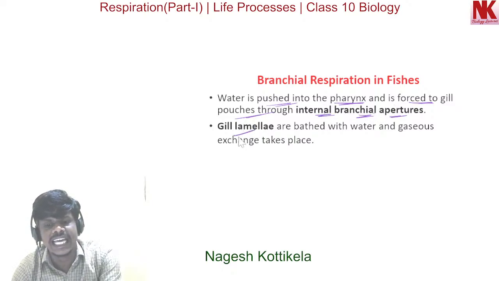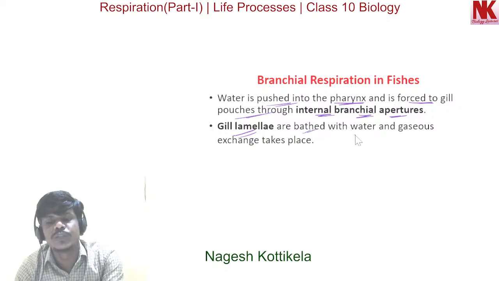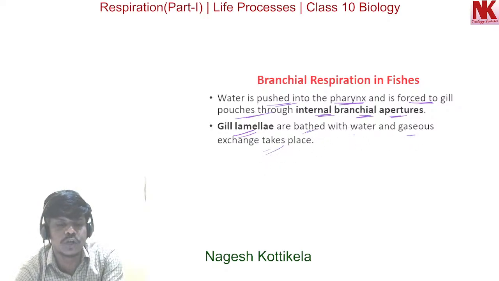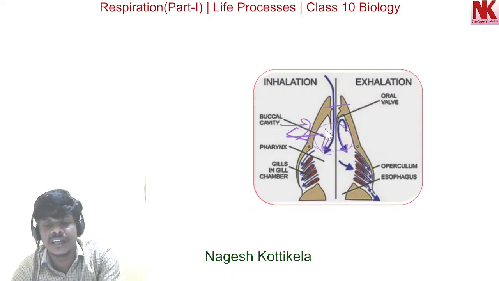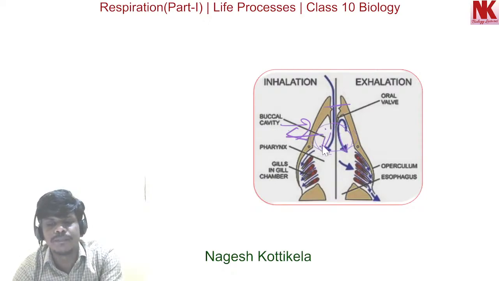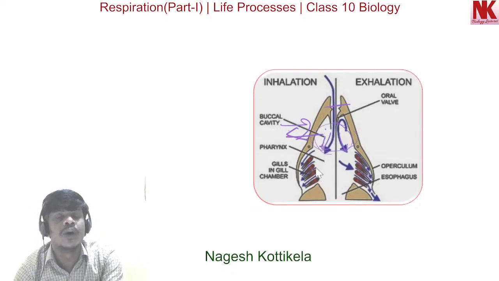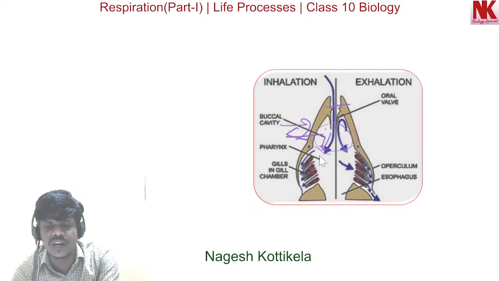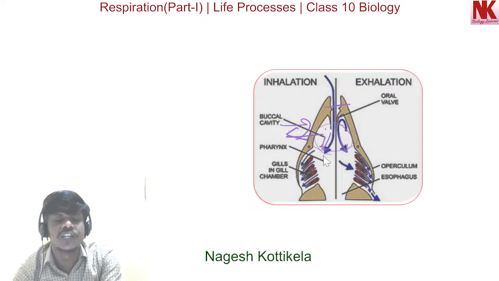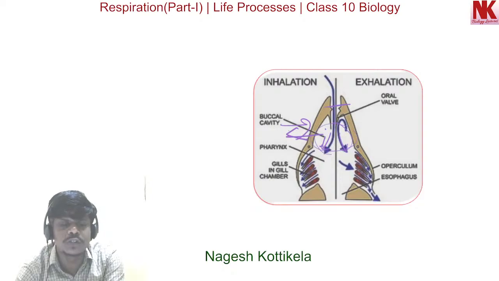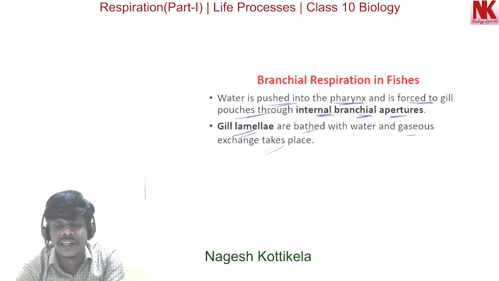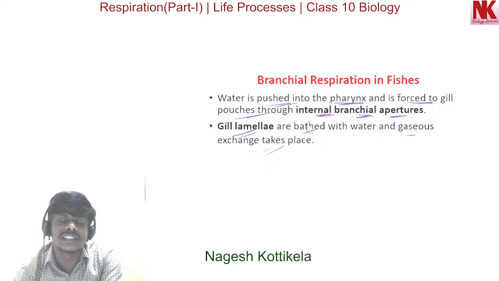Now the gill lamellae are bathed with water containing oxygen, and gaseous exchange takes place as they have a thin respiratory surface. Oxygen is absorbed, and carbon dioxide is released outside.